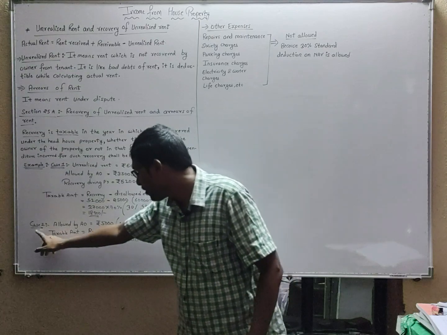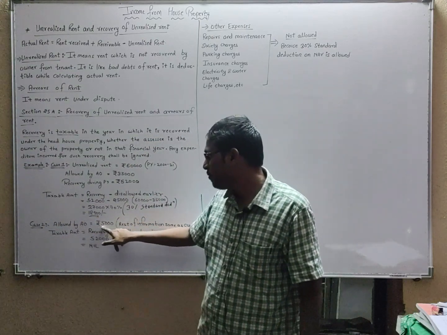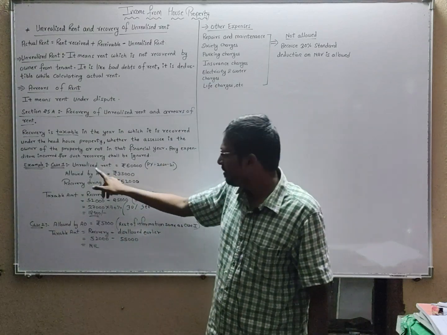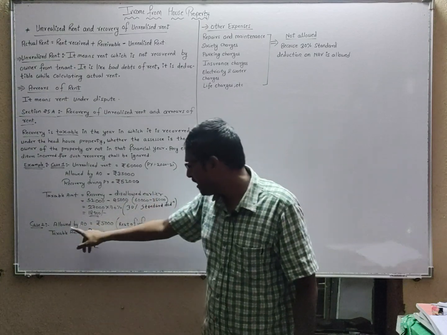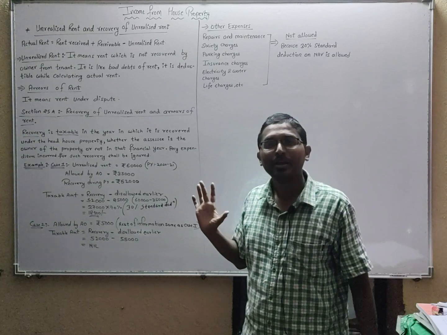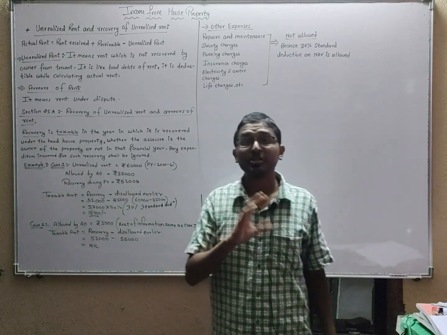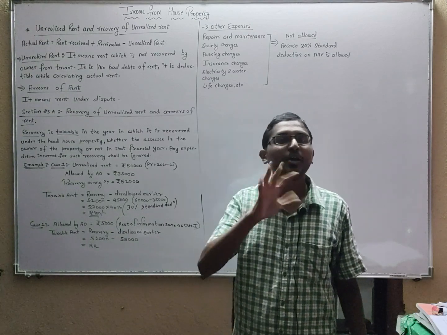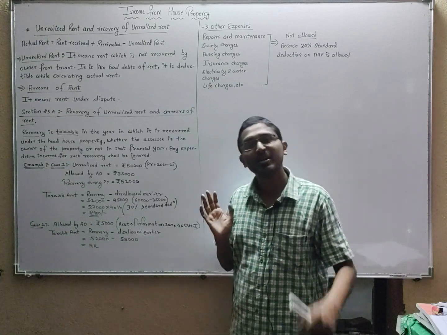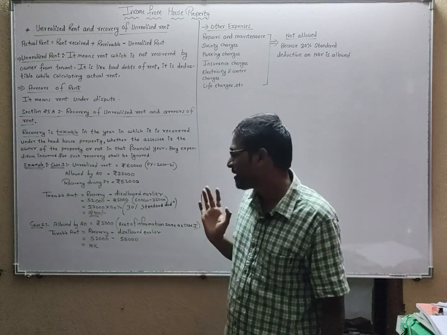Now let us take case number 2, students. Allowed by AO, the assessing officer allowed you only 5,000. See, the rest of the information is the same as case 1. Unrealized rent is 60,000. Here only the allowed amount is changed. You told the assessing officer, sir, my tenant did not pay me 60,000 rupees. The assessing officer told you, no, I don't agree with this. I think your unrealized rent is only 5,000. Remaining all the amount you have got. So you can only minus 5,000 from your actual rent.